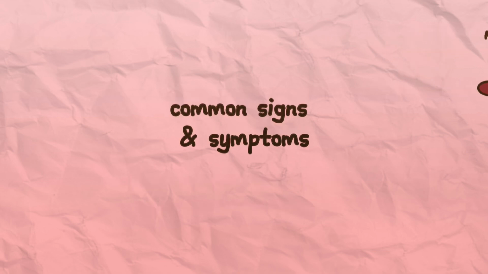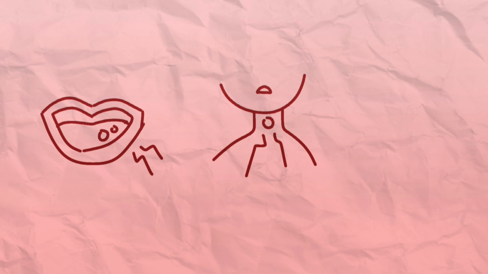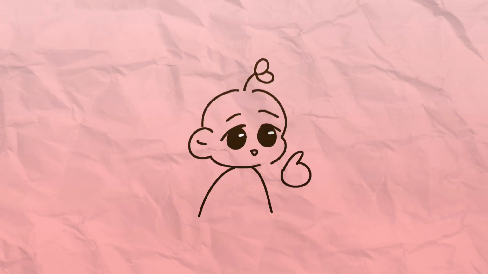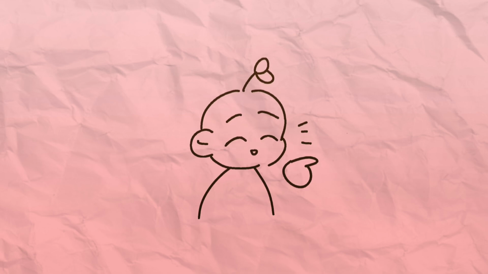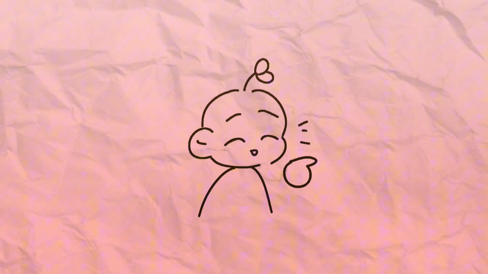So with this, are you familiar with the common signs and symptoms of methotrexate toxicity? Some of these are mouth ulcers, sore throat, anemia, or low healthy red blood cells, bleeding, or even nausea, vomiting, and diarrhea. Now that we have explored what's going on in our body when methotrexate is taken together with aspirin, let us now talk about the possible treatment and management needed to prevent the unwanted effects between the two medications.